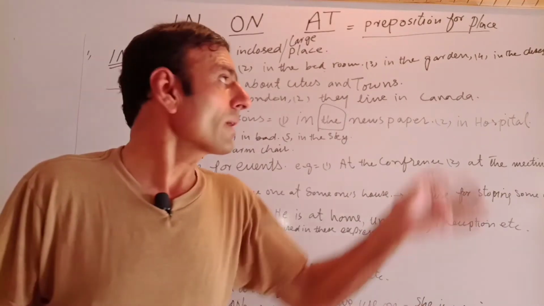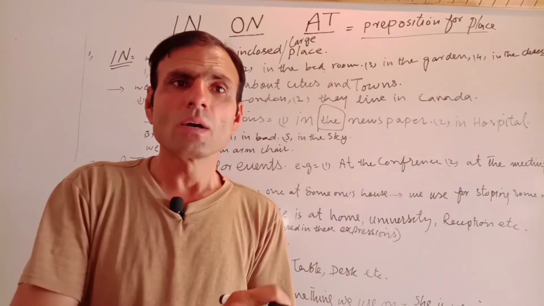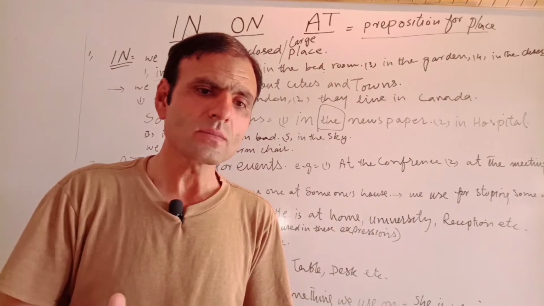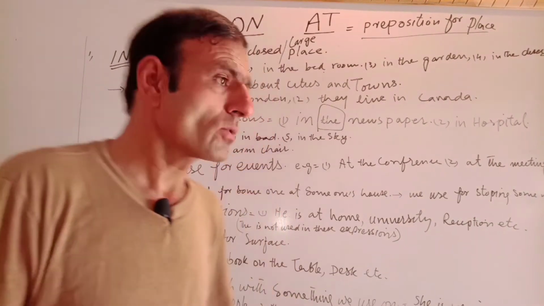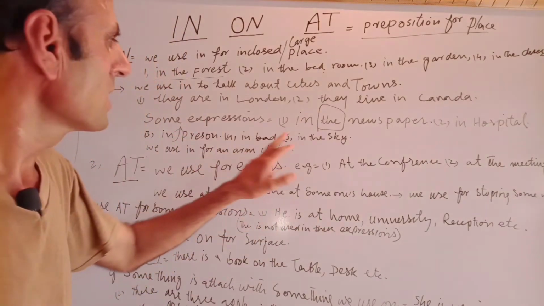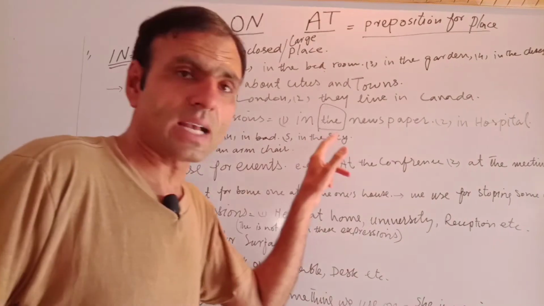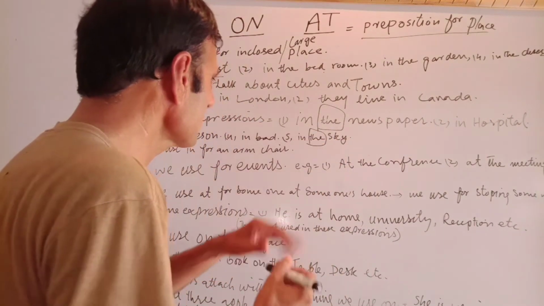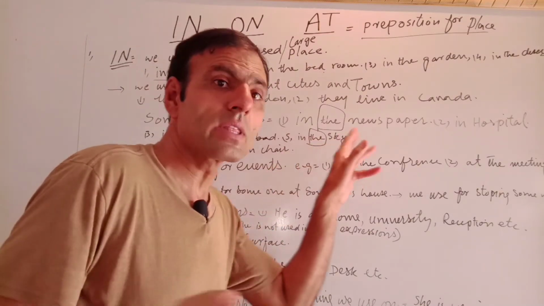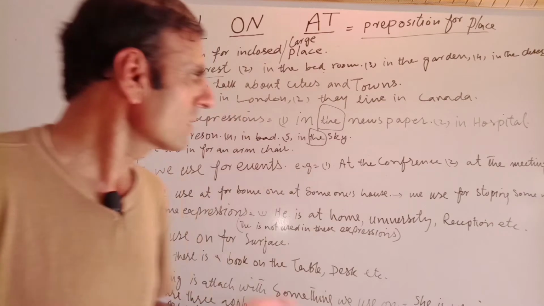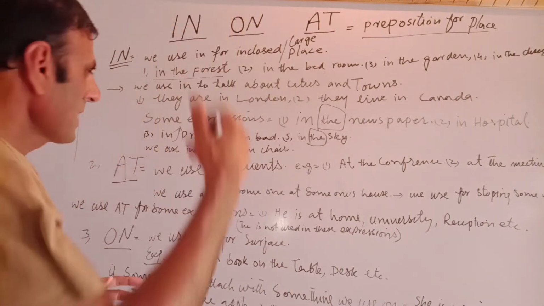In bed, like we used earlier, in bed, we just sleep in bed, or the kids are in bed, or she's in bed, etc. We can use any simple sentence for in bed. The other one is in the sky. Now here we use "the." These are general expressions. Not "in sky," but "in the sky." We can say that the birds fly in the sky, okay, or the bird flew in the sky.